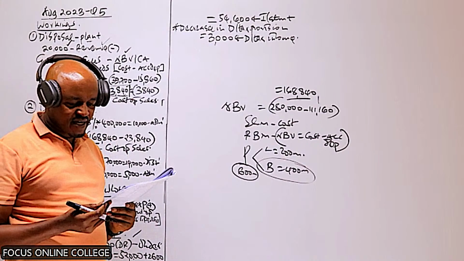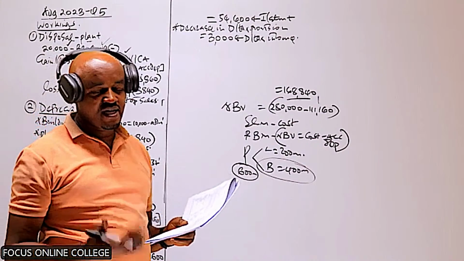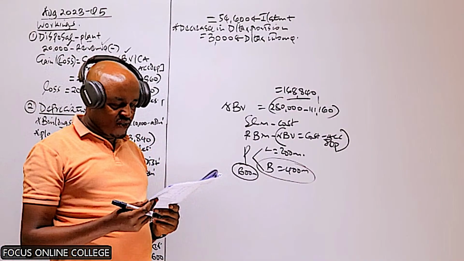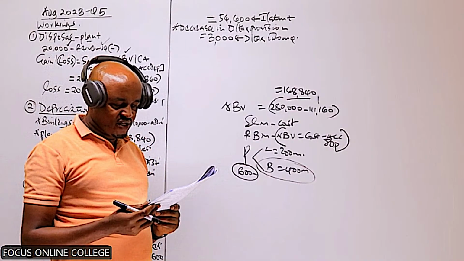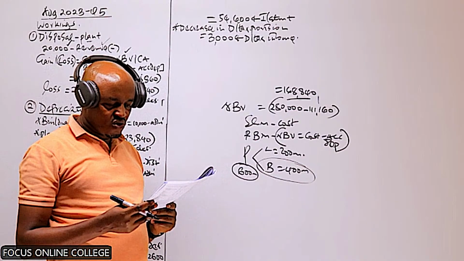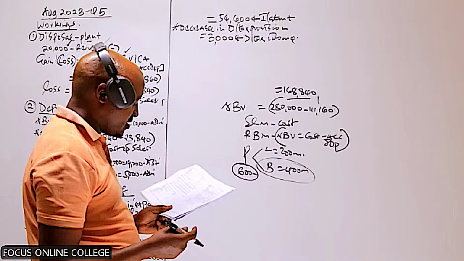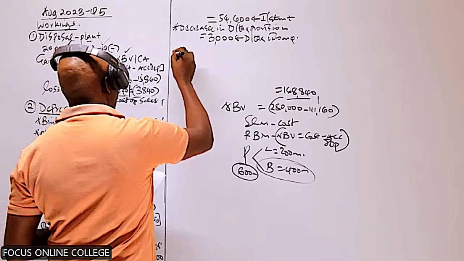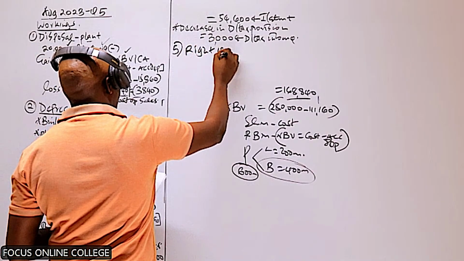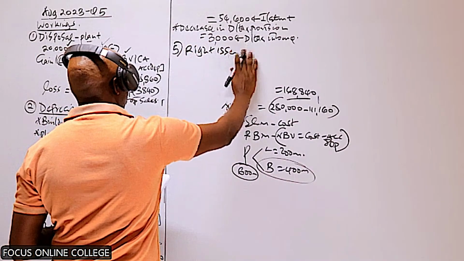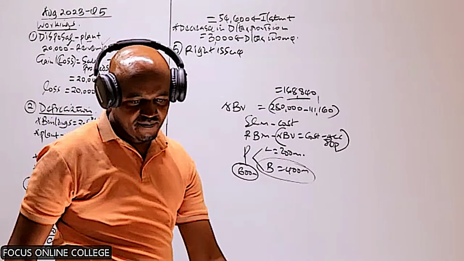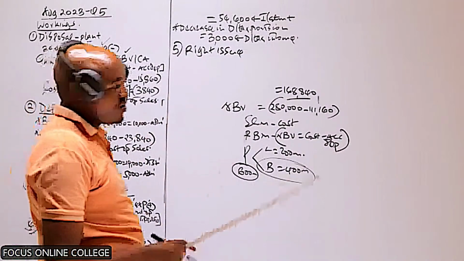And then you're told the cum-rights price. The cum-rights price is the market price per share before the rights issue. The cum-rights price on the last day of trading was shillings 20. And then you're told the proceeds from the fully subscribed rights issue were credited in the suspense account. So basically in that case, we are told there was a rights issue. And I hope you can recall we said a rights issue is the issue of additional shares to the existing shareholders of the company at a price below the market price.